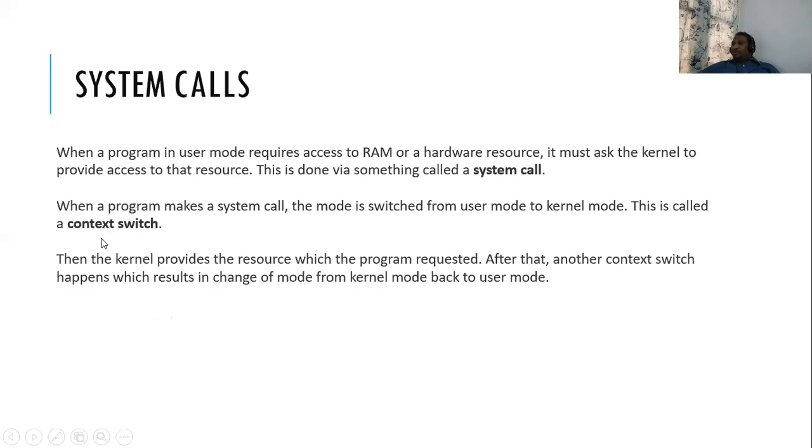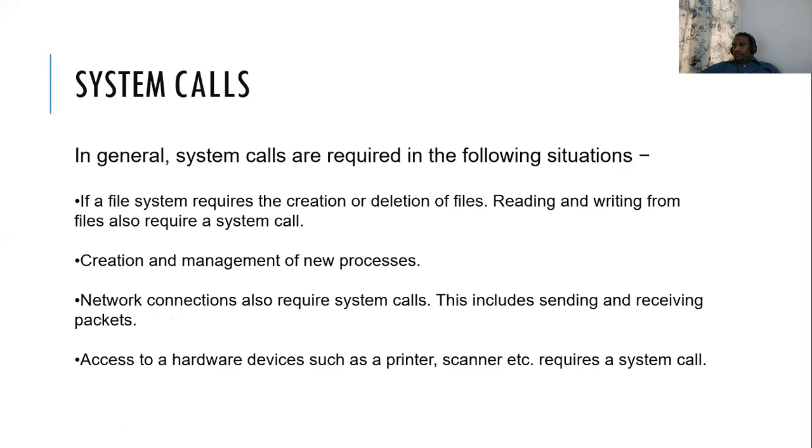Then we have seen what a system call exactly is. When a program in user mode requires a memory access, it will ask the kernel mode, it will switch to the kernel mode. The switching is what we call a system call, right?